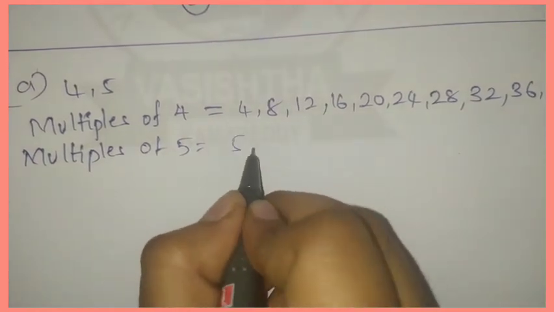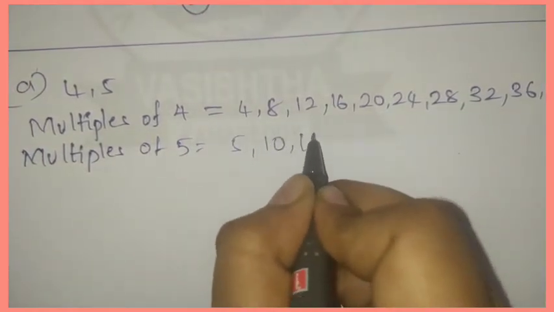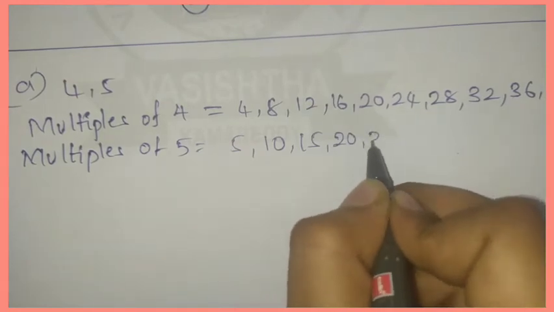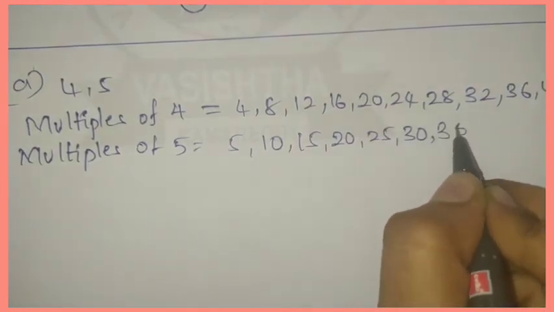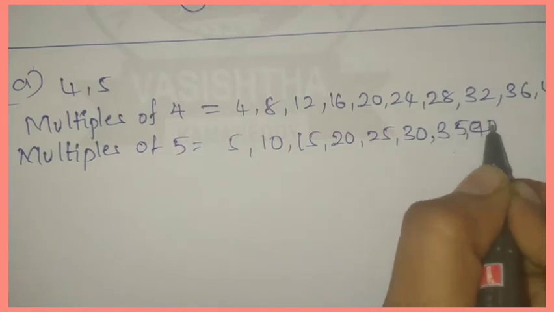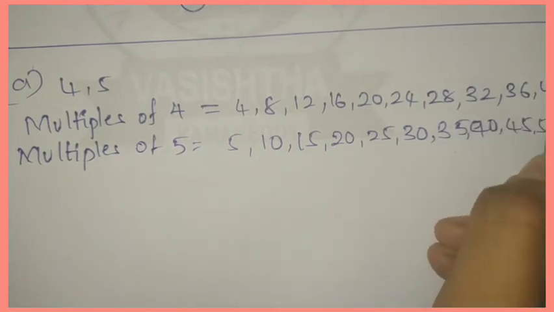Next, 5 ones are 5, 5 twos are 10, 5 threes are 15, 5 fours are 20, 5 fives are 25, 5 sixes are 30, 5 sevens are 35, 5 eights are 40, 5 nines are 45, 5 tens are 50.